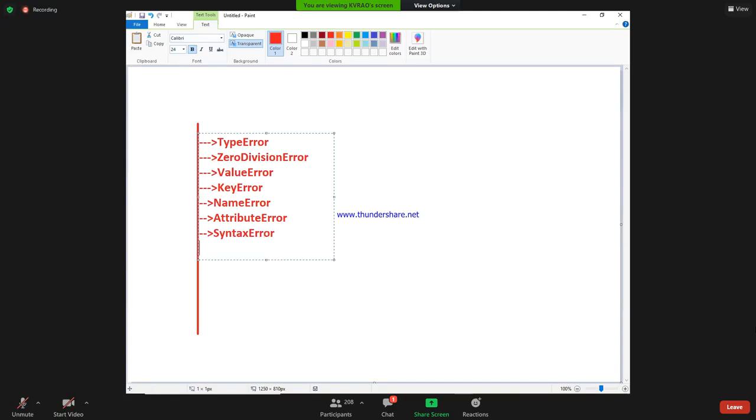Syntax error. Next, what I told you: indentation error. Next is file not found error.